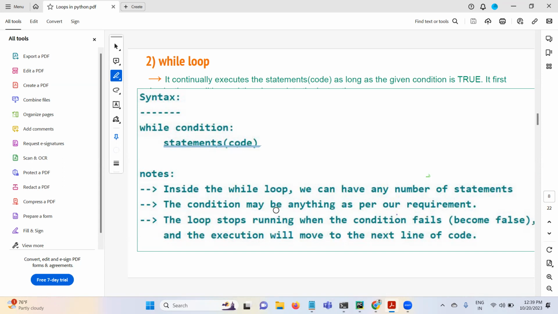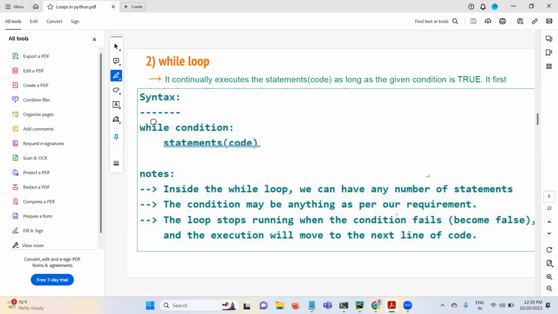The condition may be anything as per our requirement. The condition could be anything, right? The loop keeps running while the condition is true, and stops running when the condition fails. If this condition keeps on returning true, these statements keep on executing. When this condition becomes false, then the loop will be stopped. It won't come here. Execution will move to the next line of code. I will show you that. But this is the syntax. While is the keyword, then condition, colon, and statements.